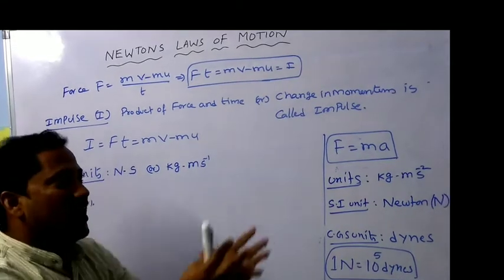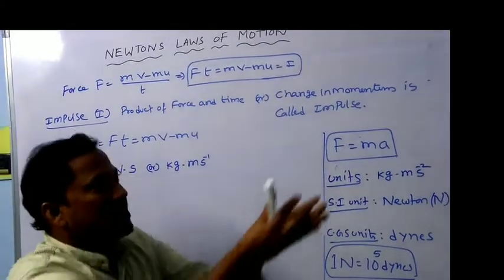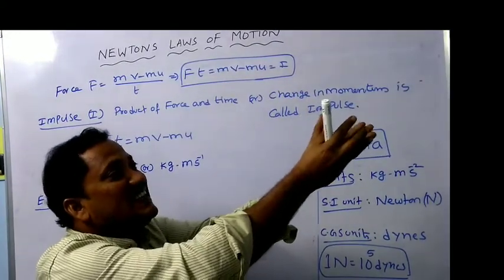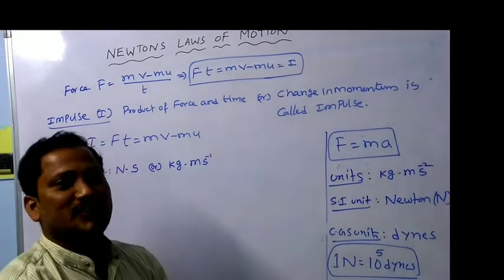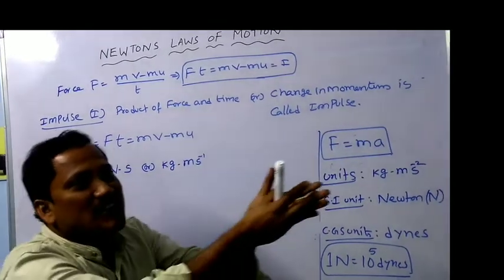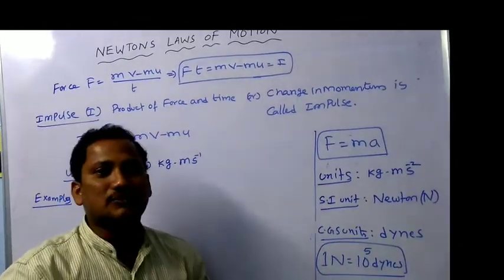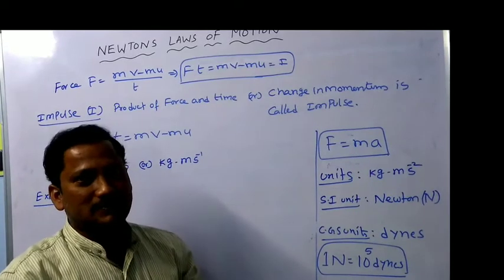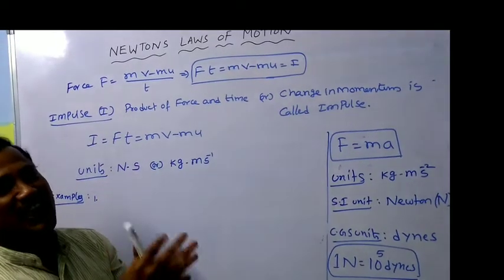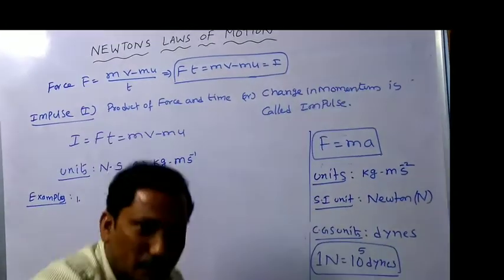That means here I am pulling the ball downwards, so I am increasing the time of action. If the time of action increases, automatically force will be reduced. That's why while catching a cricket ball, the fielder pulls his hands backwards.